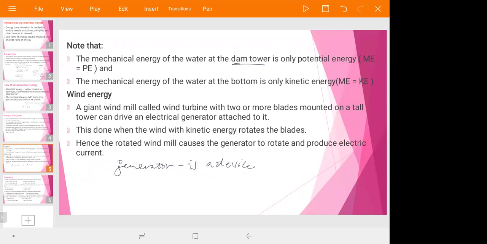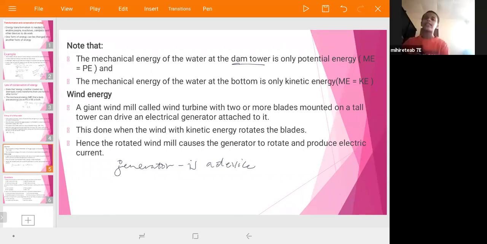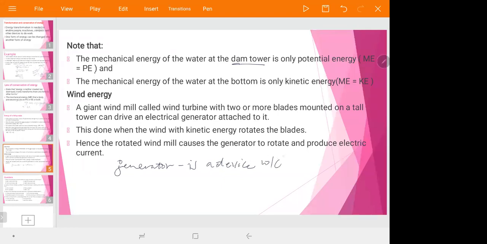A device which converts mechanical energy to electrical energy. Okay, electrical energy. A generator is a device which converts or changes mechanical energy to electrical energy.